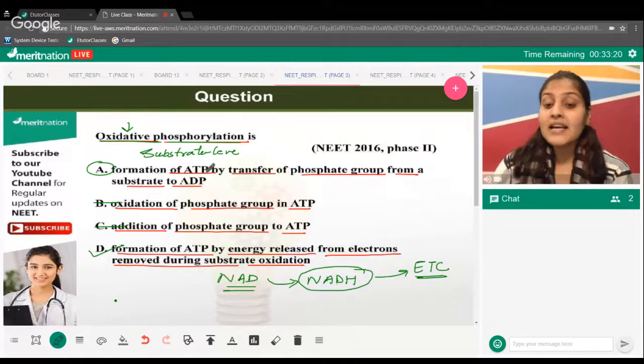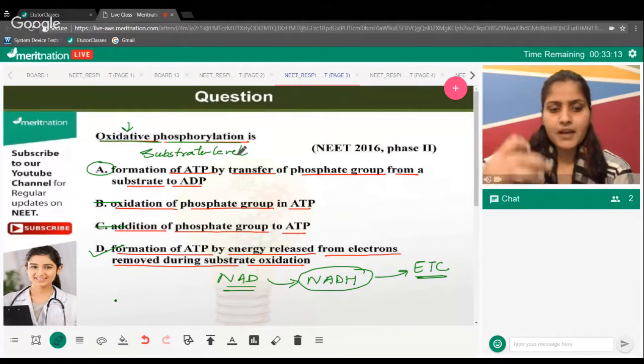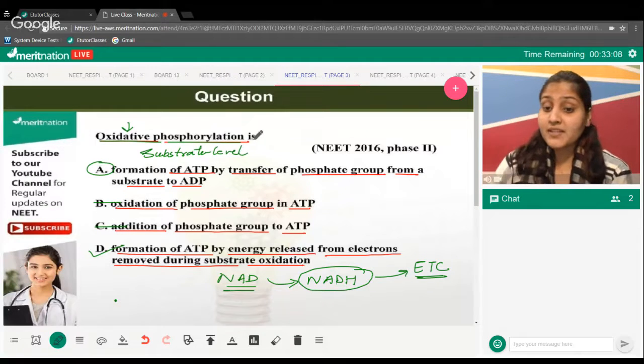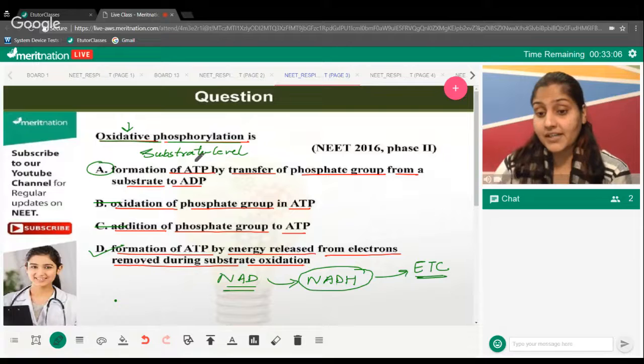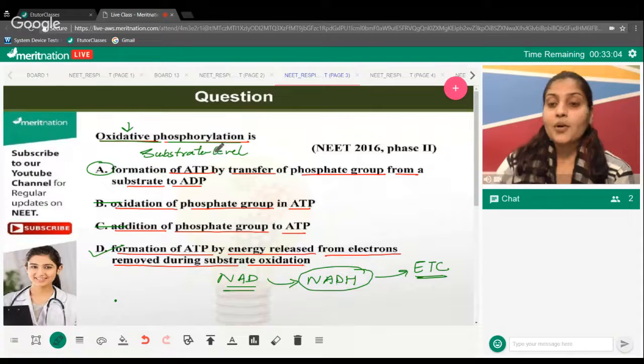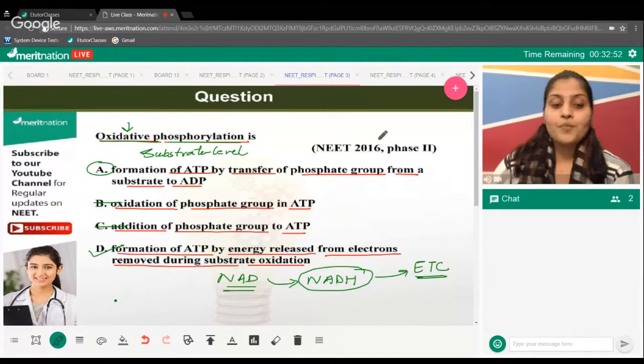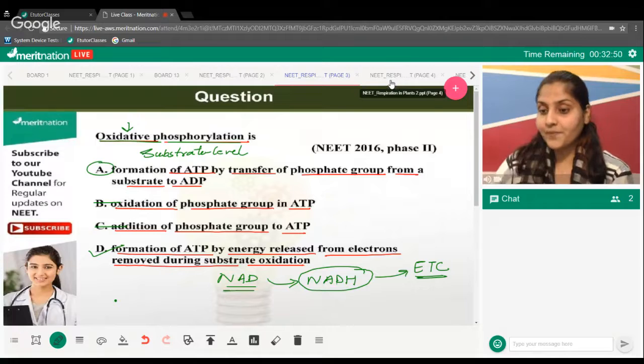So remember, guys, the first option is giving you the definition of substrate level phosphorylation. Simply, we are taking the phosphate group from a substrate and providing it to the ADP. That's what happens during substrate level phosphorylation. So be careful with these types of questions. This was one easy and bit conceptual question. Is that understandable? I hope it is. So moving on to the next question. Right, everyone? Shall we switch on to the next question?